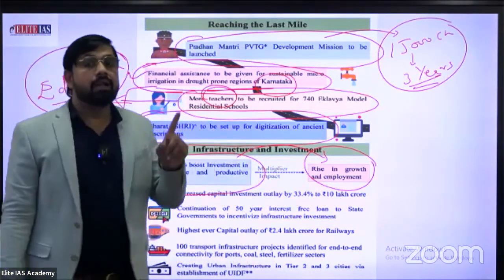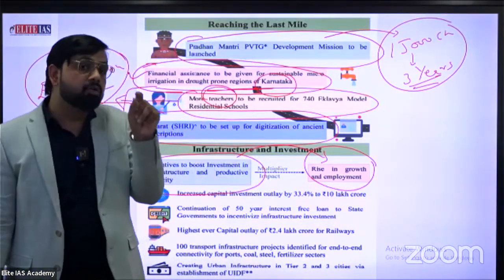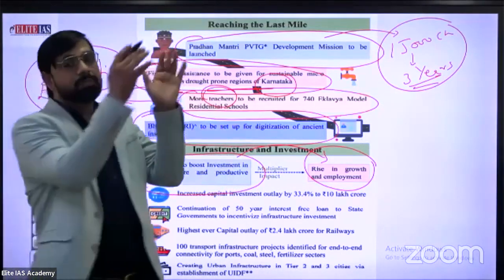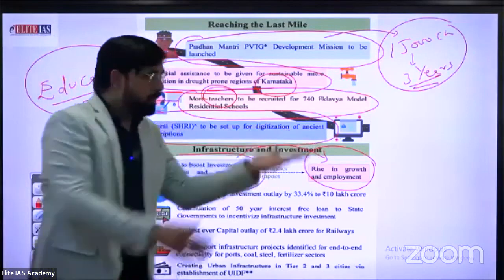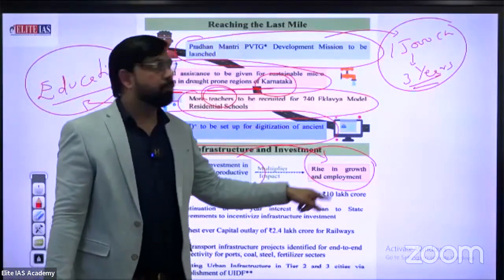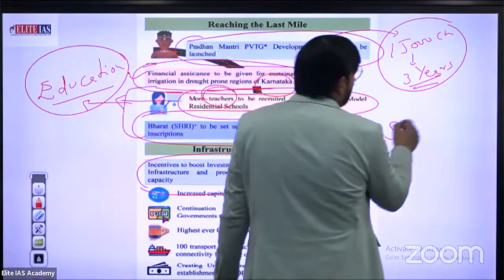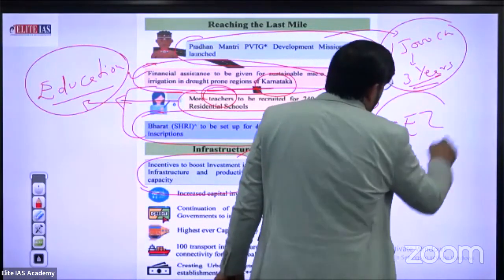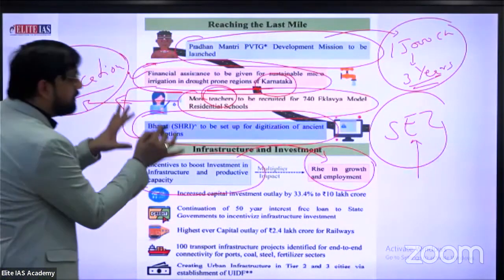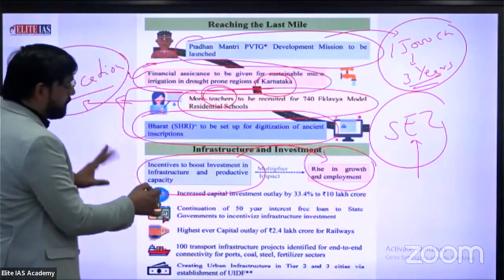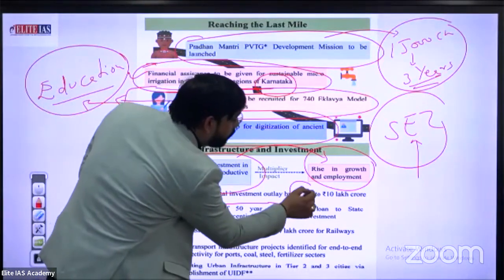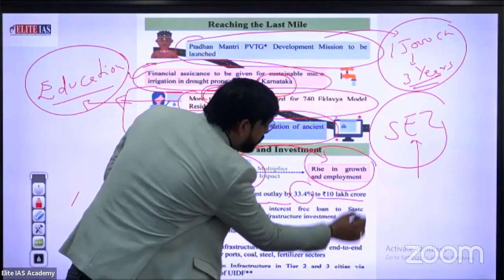And you know very well about SEZ, Special Economic Zone, is a perfect example. Why does the government create a special economic zone? To increase the level of employment. That's why the government allows SEZs, Special Economic Zones. So under the infrastructure and investment scheme, the first target is to increase capital investment outlay by 33.4% to 10 lakh crore.